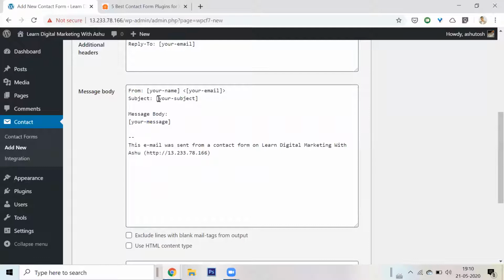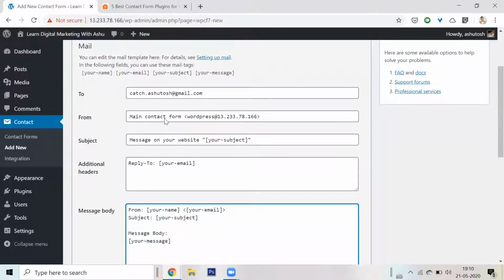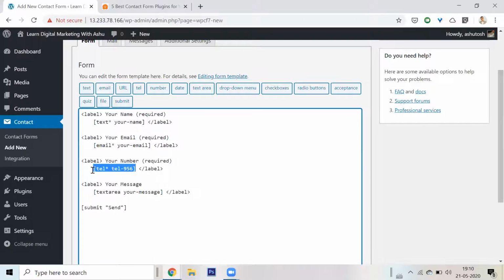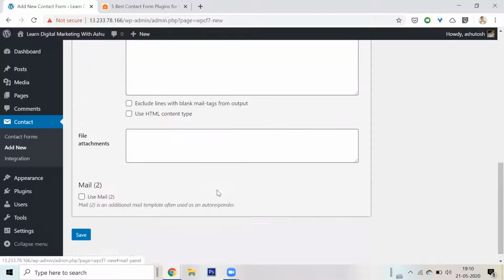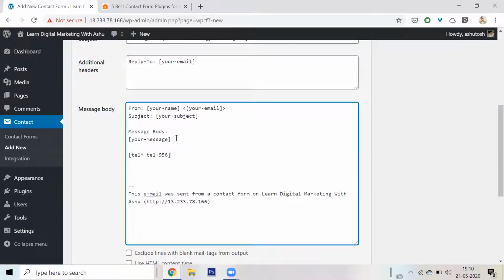So here it will give you the name, your email address, your subject, whatever the subject was, and your message as well. Now I need something else. I need my phone number as well. So all I can do is go back to forms. I'll simply go to the telephone number field that I had created. I'll go back to mail. So this mail will send me the name, email, subject, and also in the message body, the message and the telephone number.